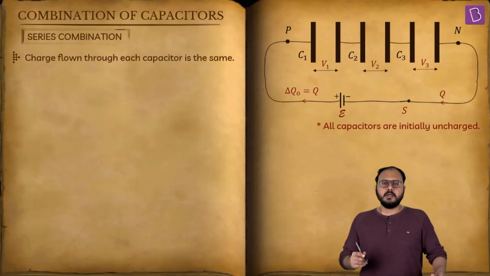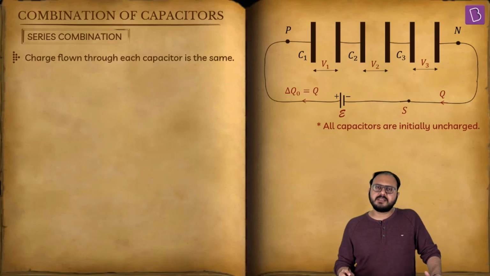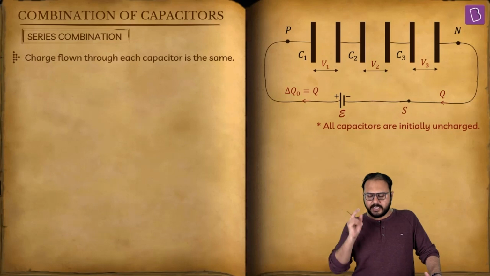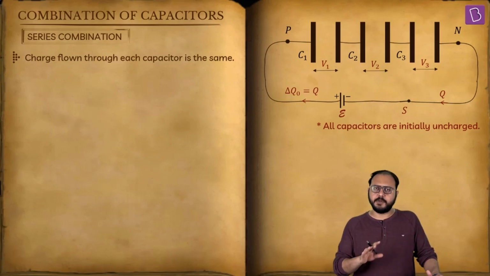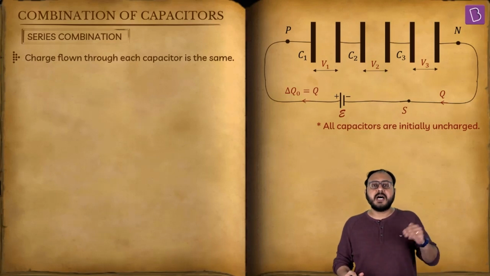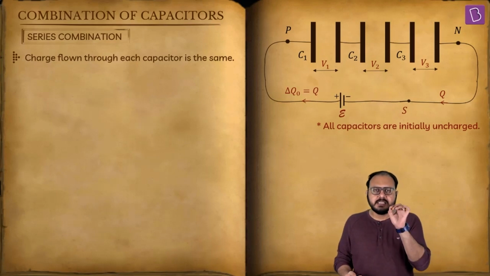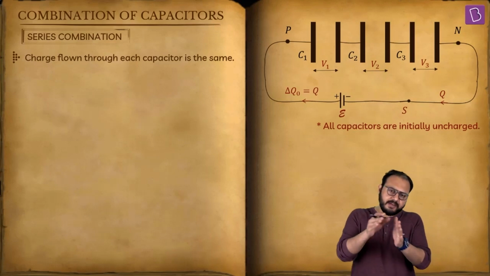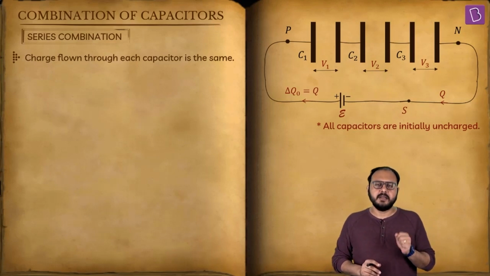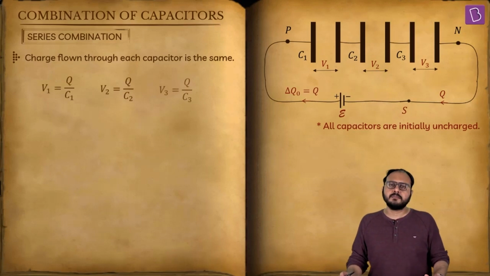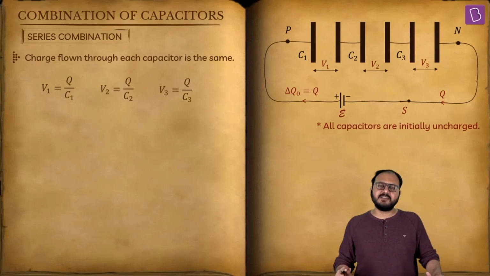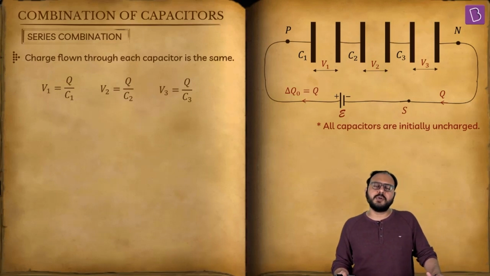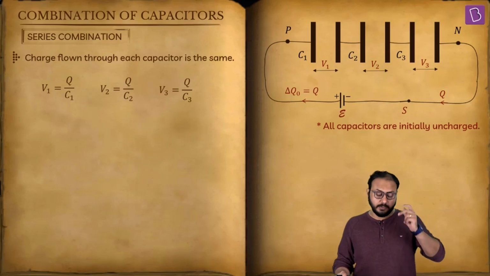Now, what just happened? Notice the main diagram carefully. The voltage across each capacitor is different: V1, V2, V3. Correct, sir? And the charge flowing is the same. Since all the capacitors are initially uncharged, can I say the charge on every capacitor is also the same? Correct. And what relationship does charge follow? Q equal to CV. Notice the three relationships. Everyone has a 1 in the subscript except Q. There is no Q1, Q2, Q3. There is just Q.